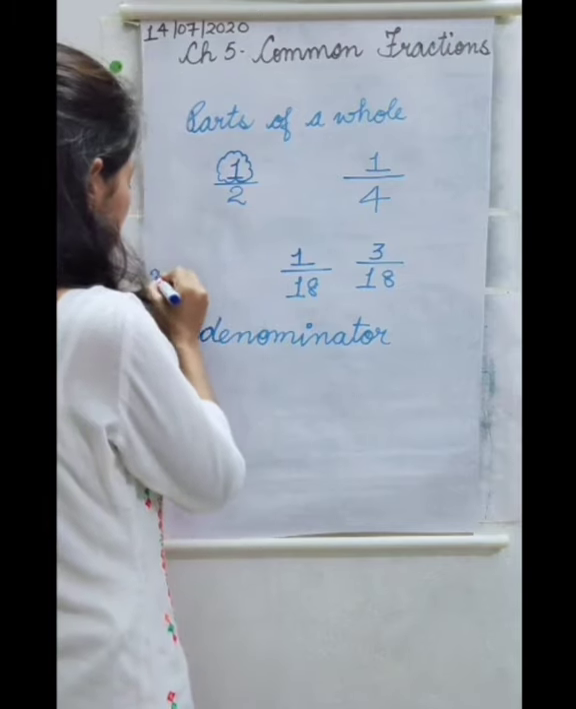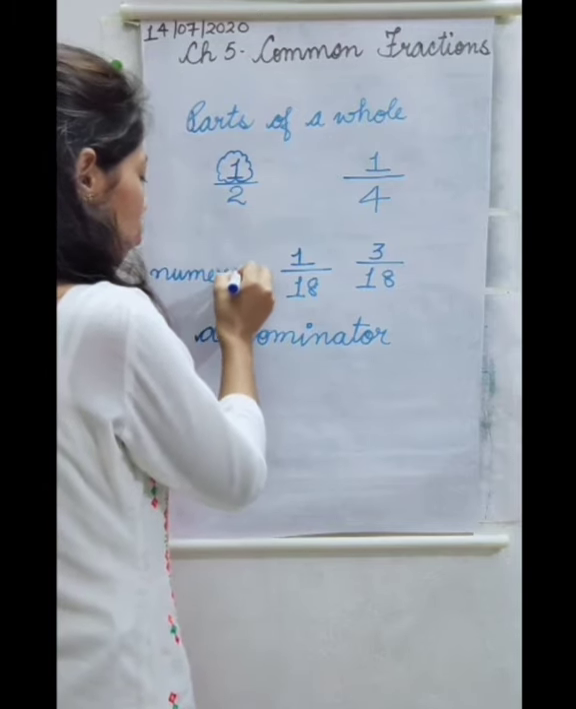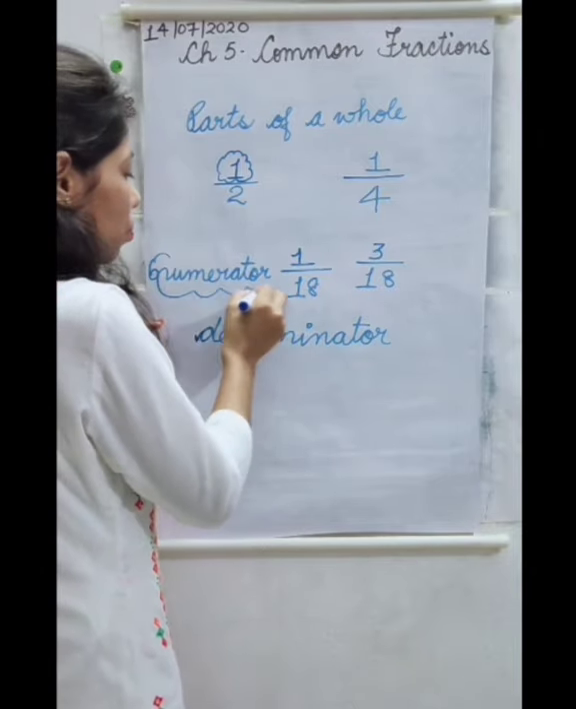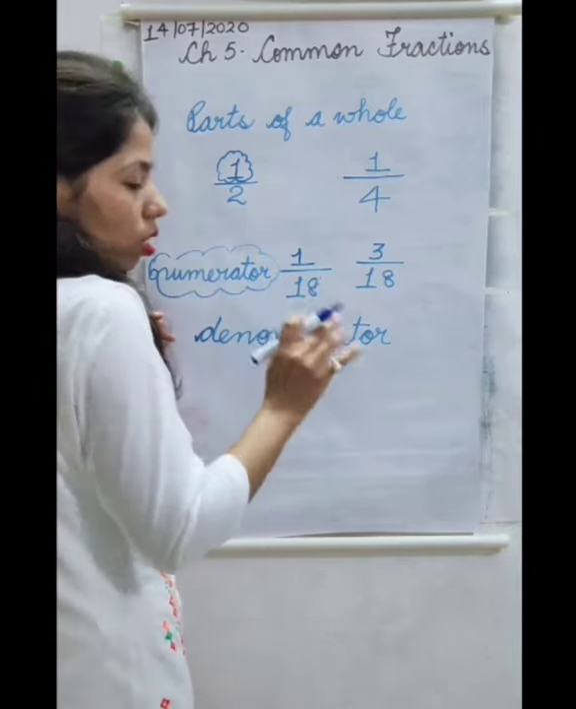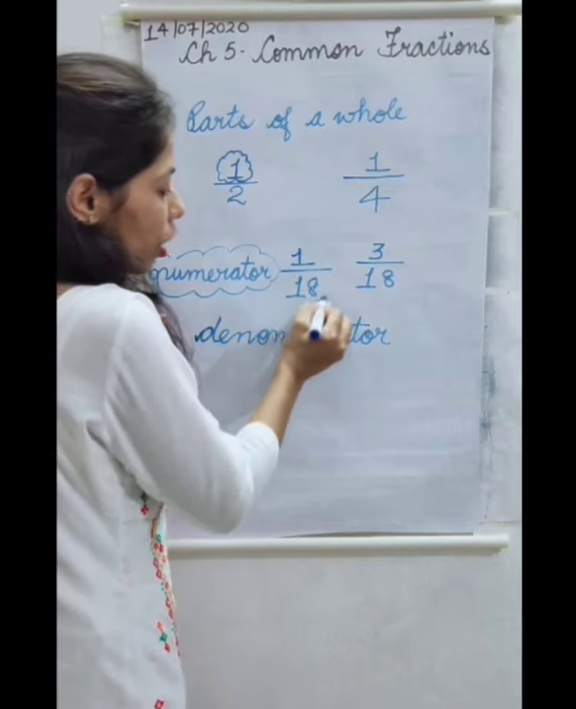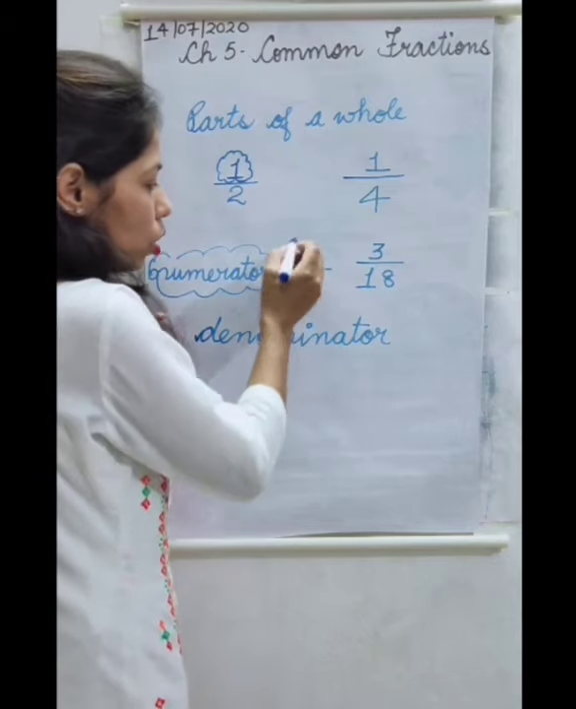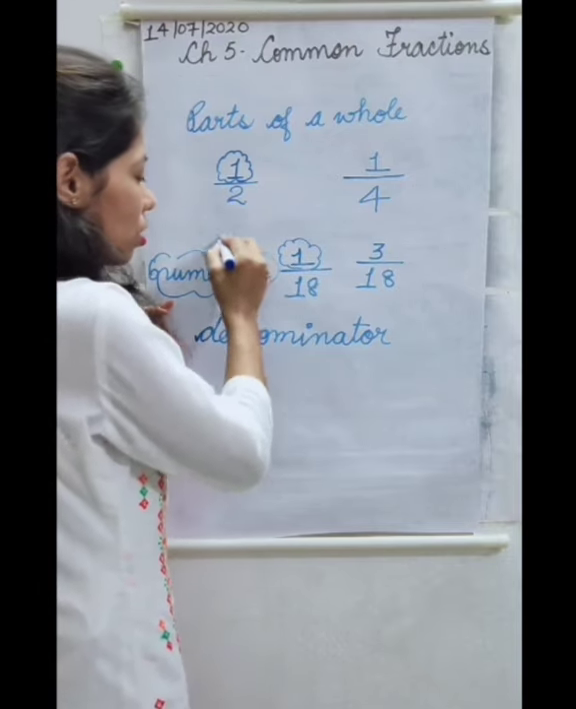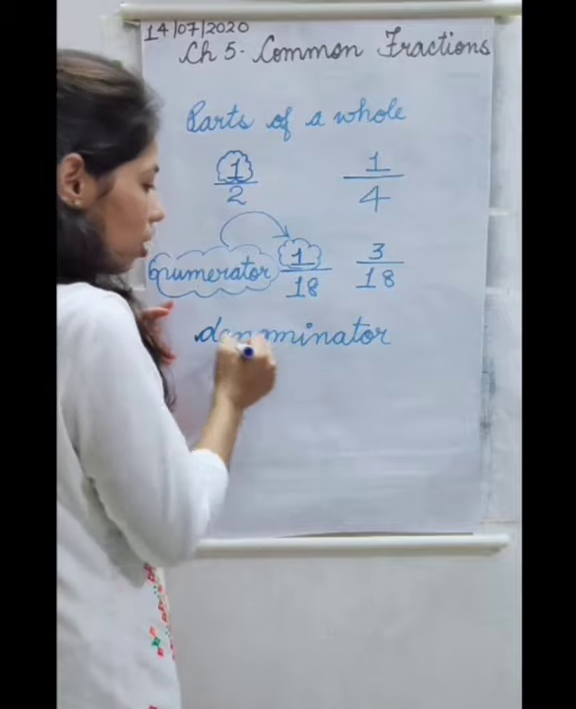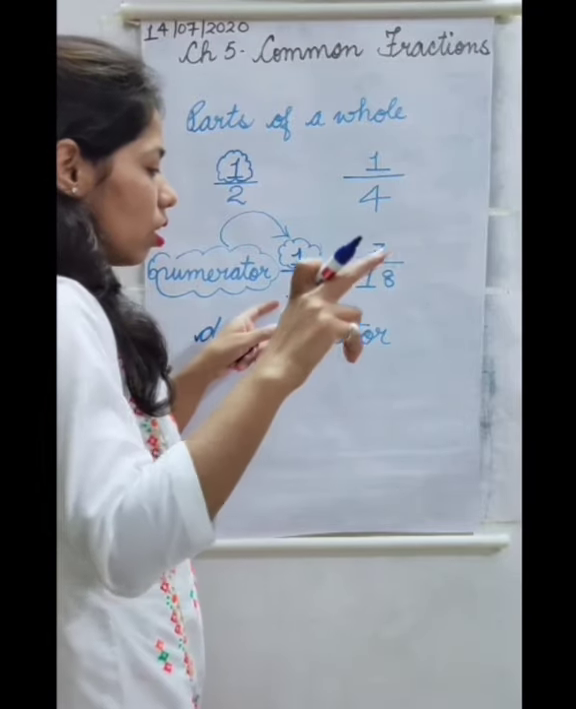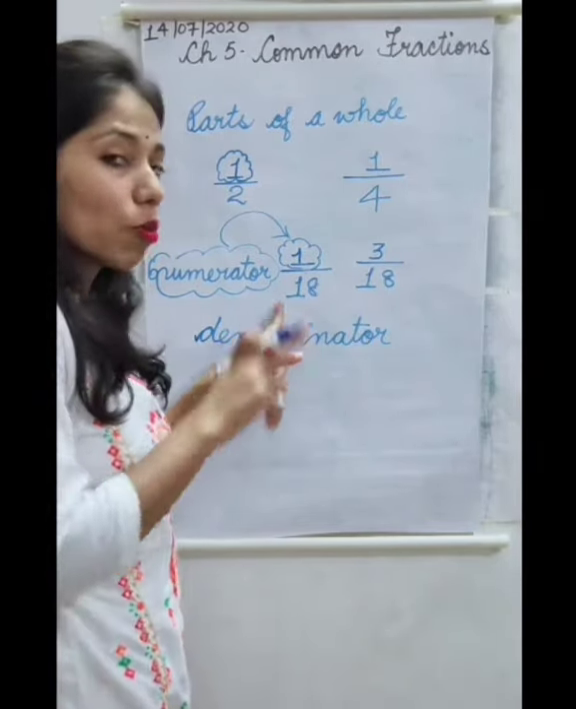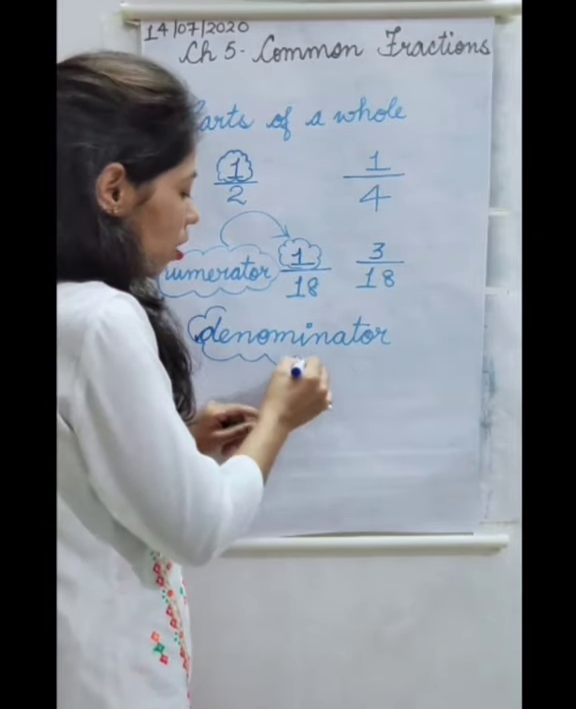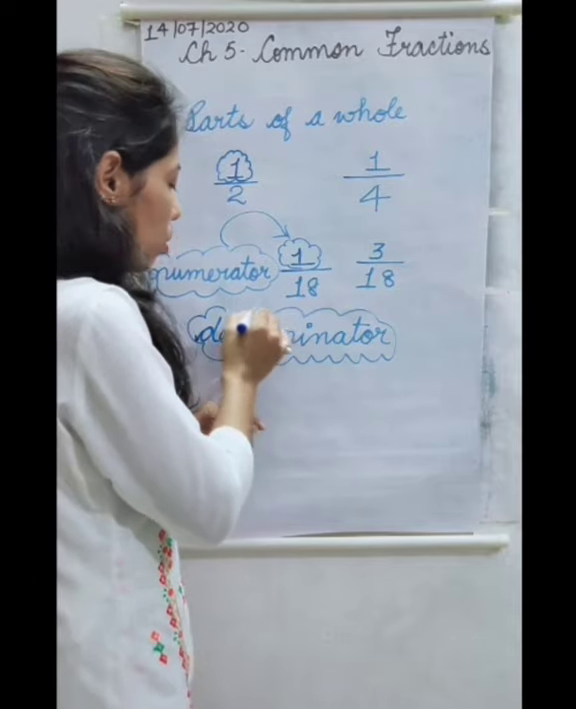Denominator, and one more term is there, numerator. Numerator represents the parts of a whole. Like here, out of 18 parts, I ate 1. So this 1 is the part of this whole. So numerator represents the part of a whole, and denominator is the whole. In how many parts we have divided that whole? That is represented by the term denominator.